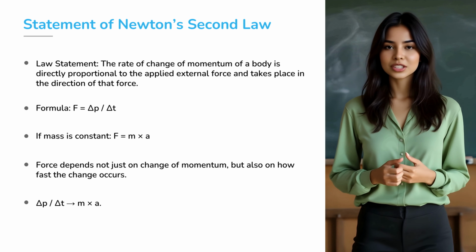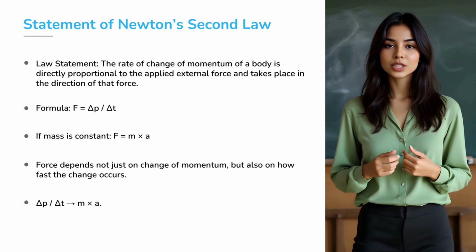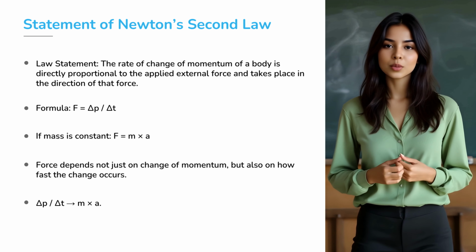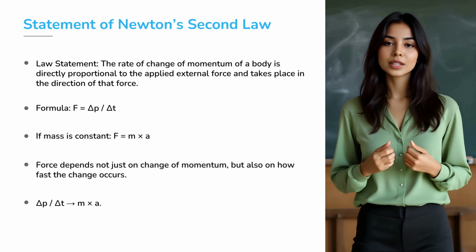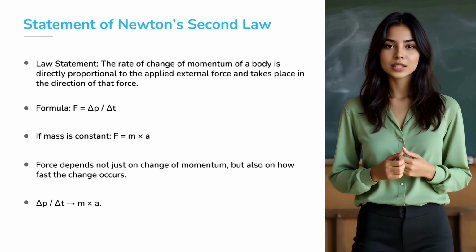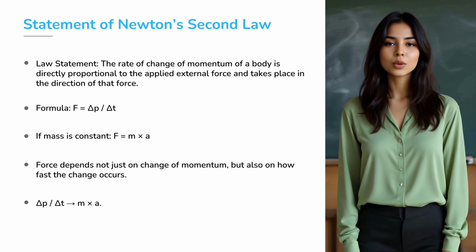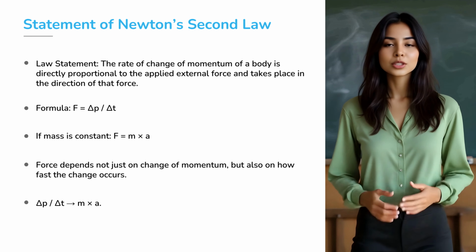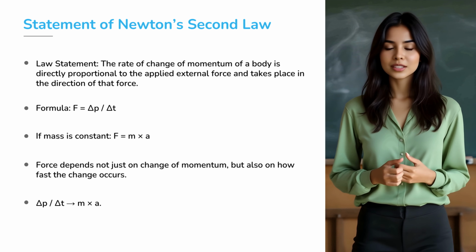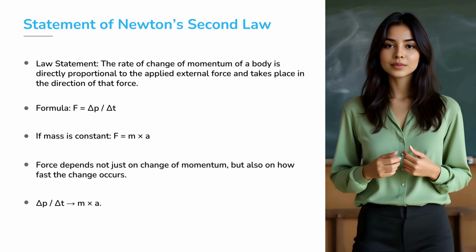If mass is constant, then momentum P equals m into v. So delta P equals m into delta v. Substituting, we get F equals m into delta v by delta t. But delta v by delta t is acceleration, a. So finally, F equals m into a. This is the most powerful and widely used equation in mechanics.